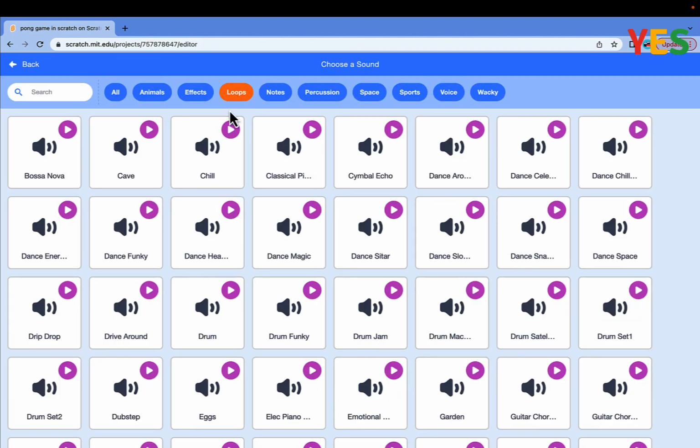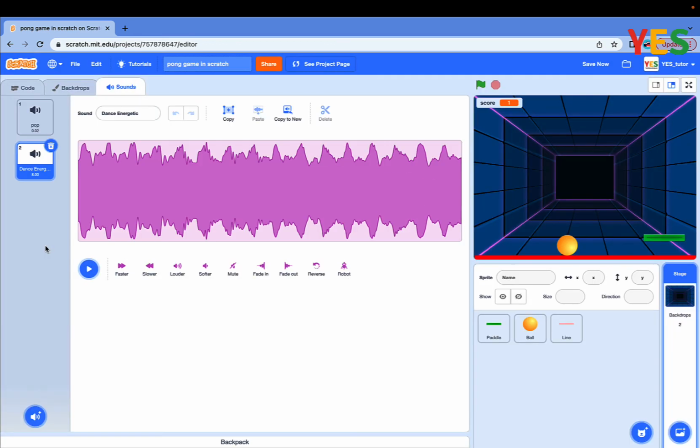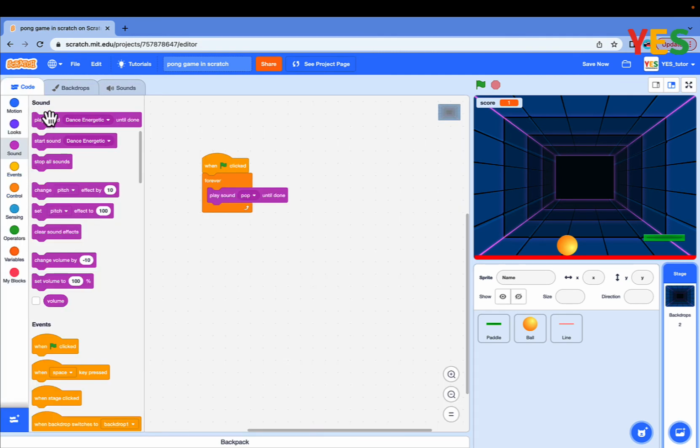Go to loops category and you can pick any, but I'll pick dance. And delete the pop sound and play sound until done. Put that in. And when you see the green flag, the sound plays.